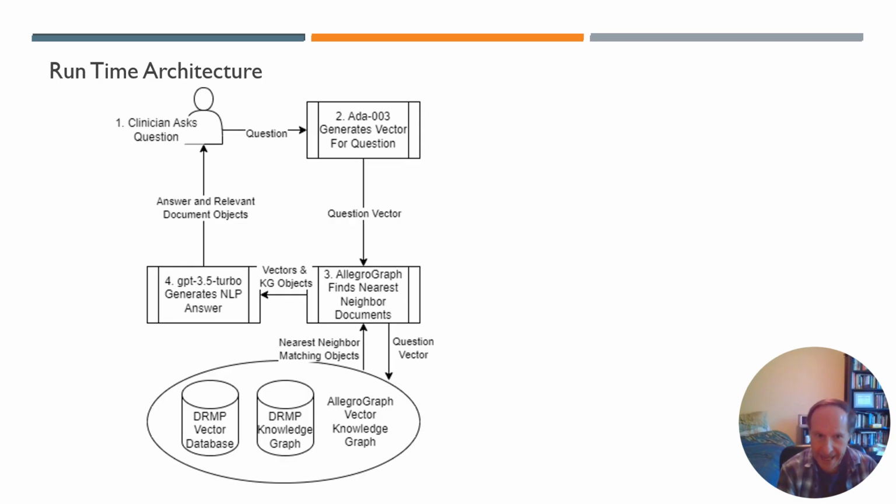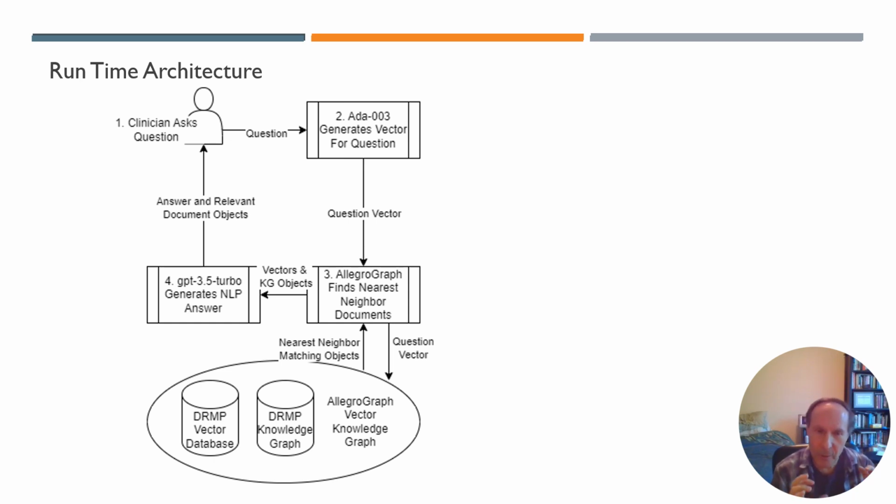So this next slide shows the runtime architecture of the system. Step 1 is the clinician asks a question. And remember, as I was saying, we're using different modules of ChatGPT. One of them is something called the ADA 003 module. And that's step 2, where the ADA 003 module, the thing that generates vectors from text, generates a vector for the clinician's question.